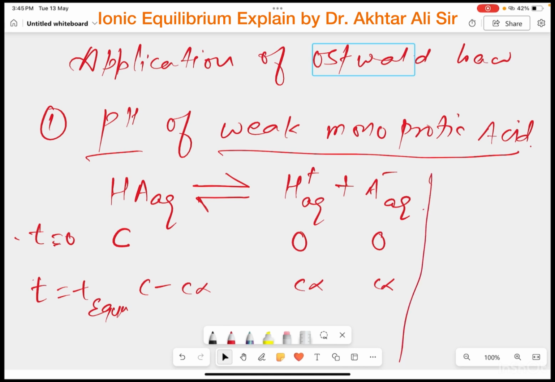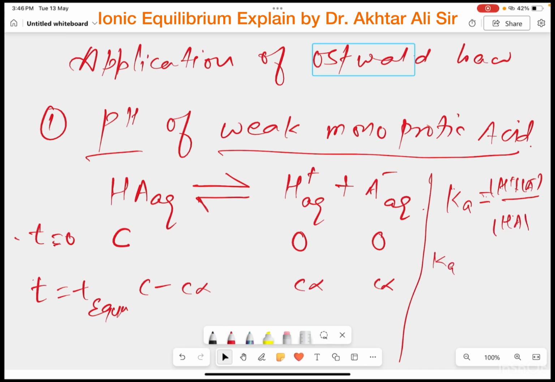Now I will find Ka. What is Ka? This is the ionization constant of the acid. Here the acid is ionized into its ions. Ka is equal to active mass of product upon active mass of reactant. In the numerator, the active mass of products, H plus aqueous and A minus aqueous, and in the denominator the active mass of reactant, that is HA.